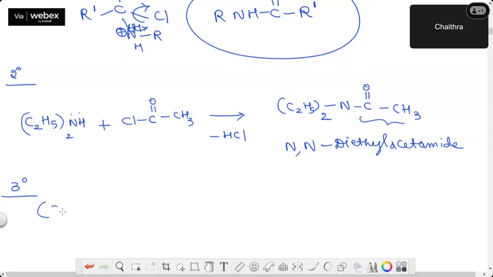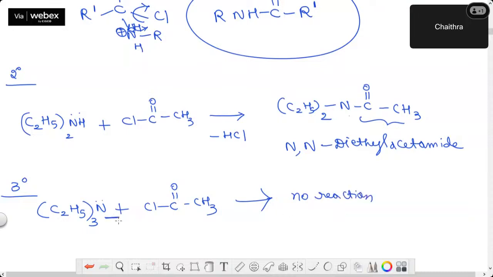Now once again, C2H5 thrice. Nitrogen is attached to that. This is a tertiary amine, and I'll take the same reagent, that is acetyl chloride. Can you think and tell me what would be the product? Yes, try. Here there is no reaction. Why is there no reaction? Because there is no replaceable hydrogen. Correct?